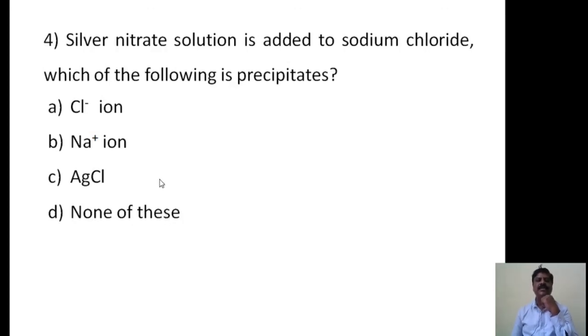I will give just 10 seconds. The right option for this question is C option. AgCl, that is silver chloride, is precipitated out. Therefore, C option is the right option.